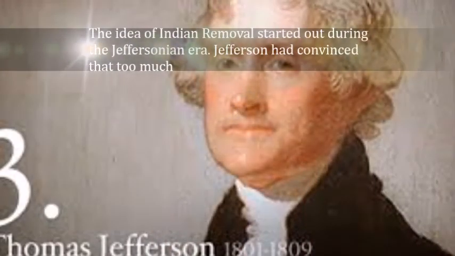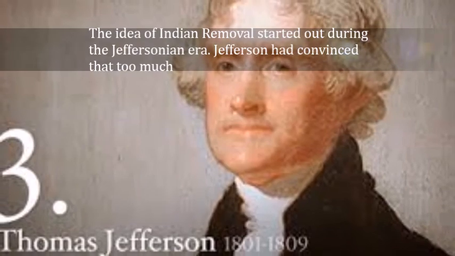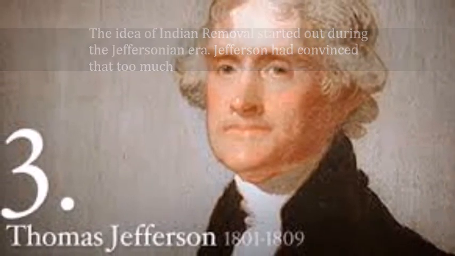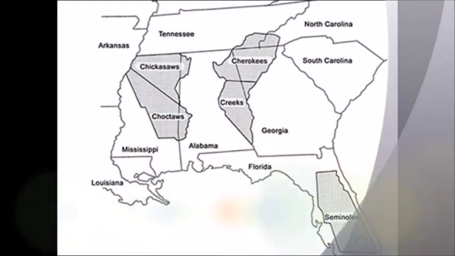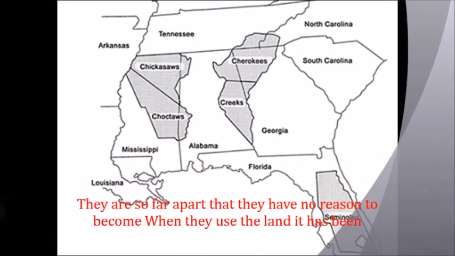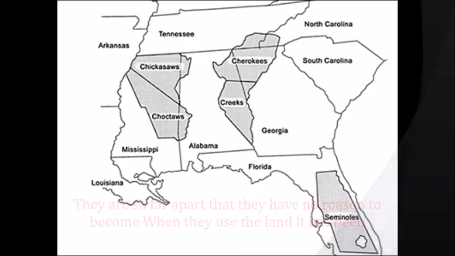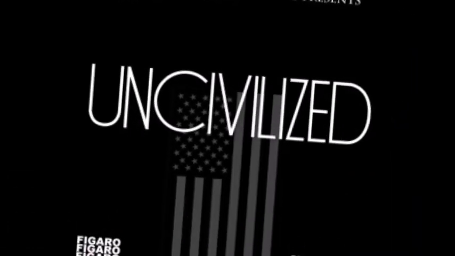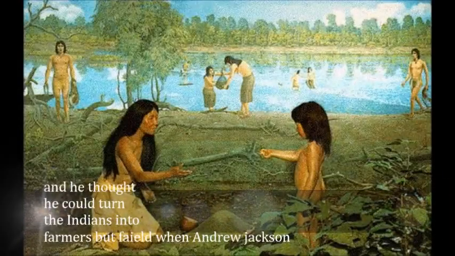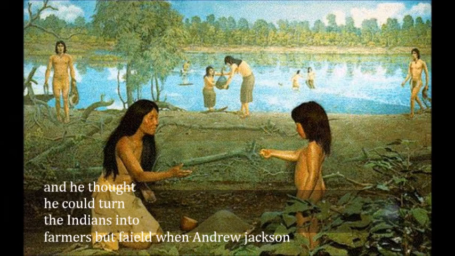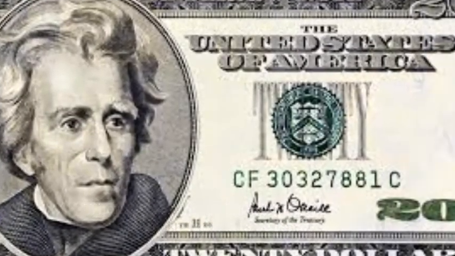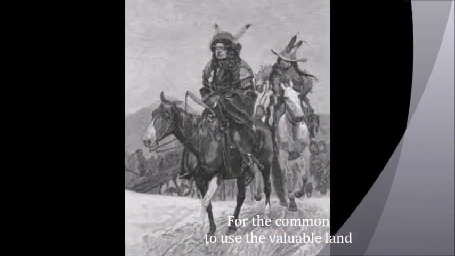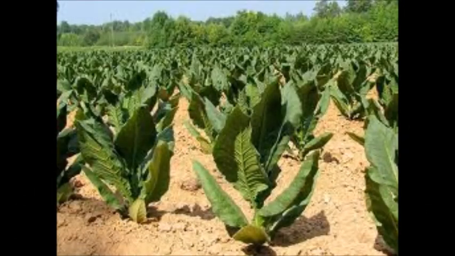The idea of Indian removal started out during the Jeffersonian era. Jefferson had been convinced that too much land for the Indians was a bad thing. They were so far apart that they had no reason to become civilized. When they used the land, they'd been deemed wasteful and uncivilized, and he thought that he could turn the Indians into farmers, but failed. When Andrew Jackson became the president, he wanted the Indians to be removed so that the common man could go and use the valuable land for things such as farming and industrializing the country.